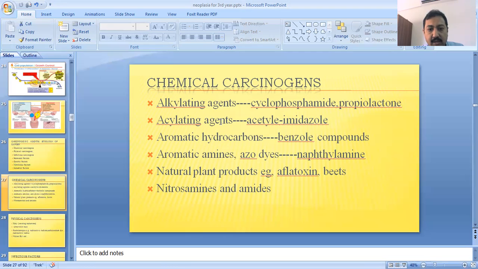In alkylating agents are the cyclophosphamides and propiolactones. In acylating agents are the acetyl imidazoles, and in aromatic hydrocarbons are the benzol compounds, and in aromatic amines are the azo dyes and naphthylamines. The plant products are the aflatoxins and betel nuts, and then nitrosamines and amides. These are chemical substances which cause neoplasia, whether a benign or a malignant condition.